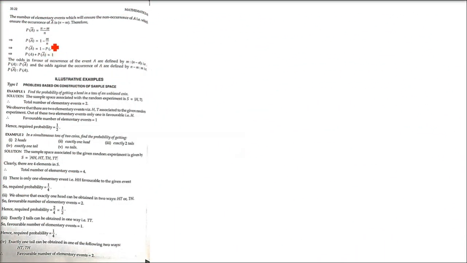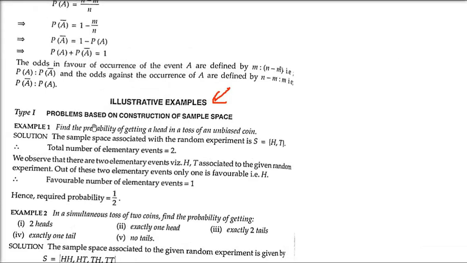So we started talking about axiomatic probability, that is, providing a value to the events. Now, in all these, we have different types of examples. In NCERT there are certain questions, and in RD Sharma also there are certain questions. So we will try to take some questions.